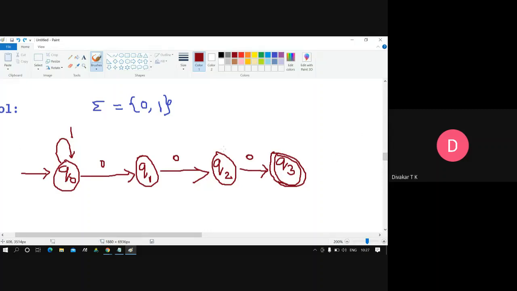If I try to put the 1 symbol here, now it will be a problem. Why? Because 0 1 0 0 is not possible. I told you it should be consecutive only. We are getting three zeros, but it's not possible because 0 1 0 0 is coming. This is absolutely invalid. So we are supposed to send this to the previous state. So this is 1 here. Understood? Got the clarity? Perfect.